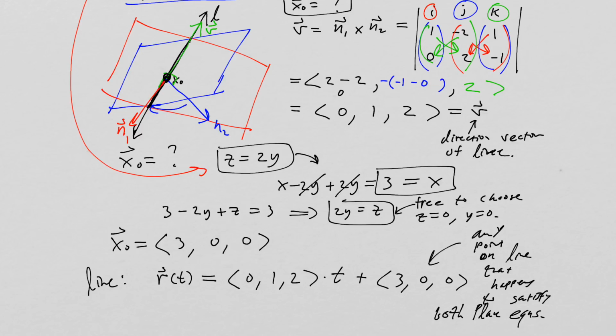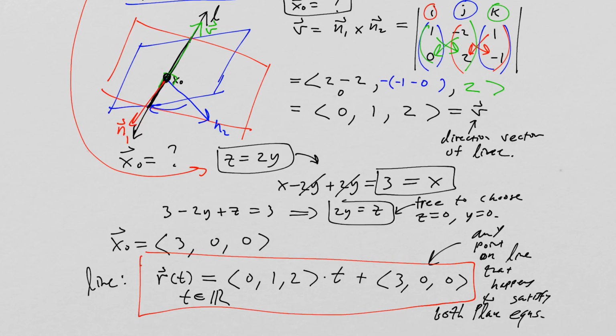Okay, you could have found a different point along the line. Any would be fine. All you have to do is find one. So there's always a little guessing that you can do here. So here I'm going to box up my final answer. There we go. And of course this is a parameterized equation. t then is any real number, and that makes the line stretch off to infinity in both directions.